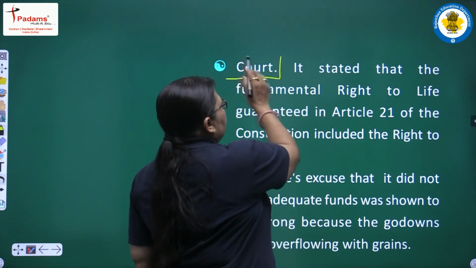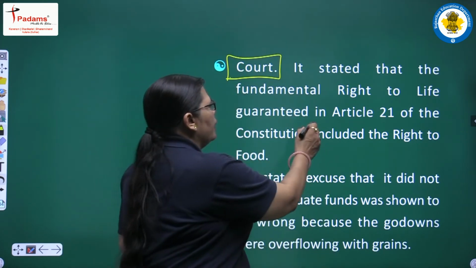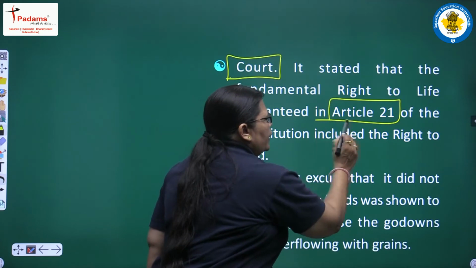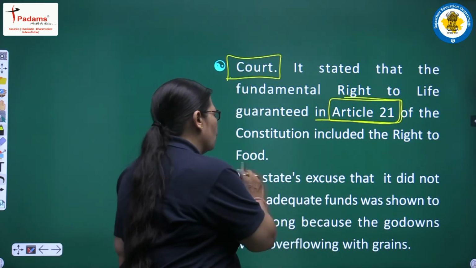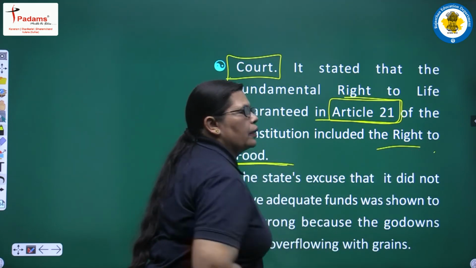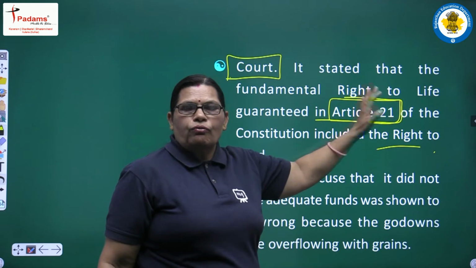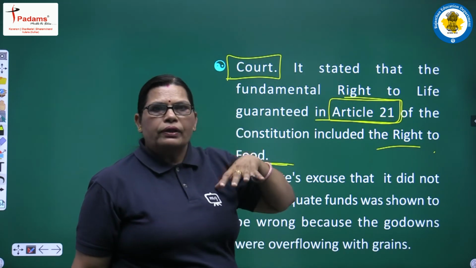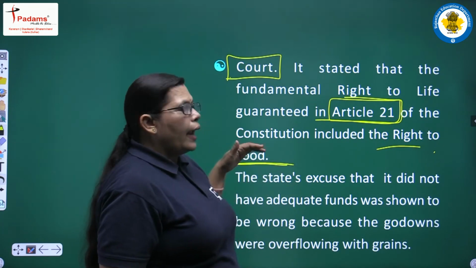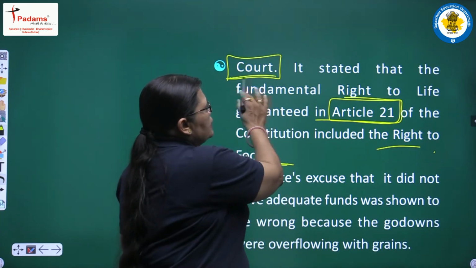It stated that the fundamental right to life guaranteed in Article 21 of the Constitution includes the right to food. When we talk about the right to food, we will consider Article 21 of our fundamental rights, which allowed that all persons have a right to food, and the court takes the decision for this.